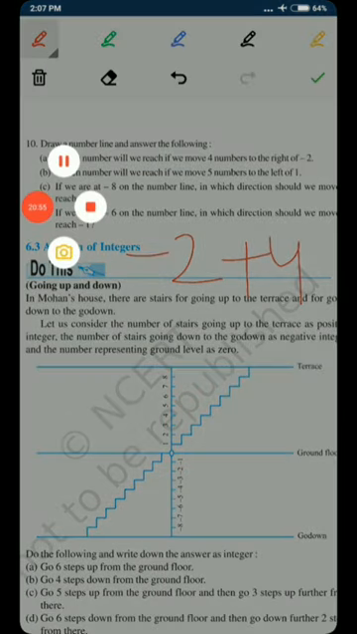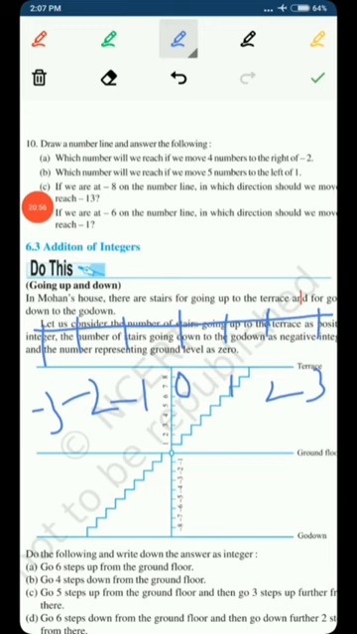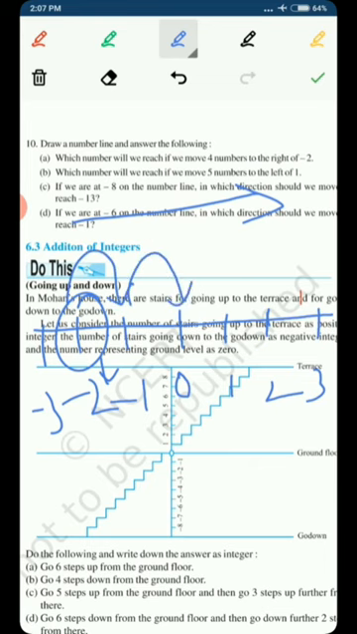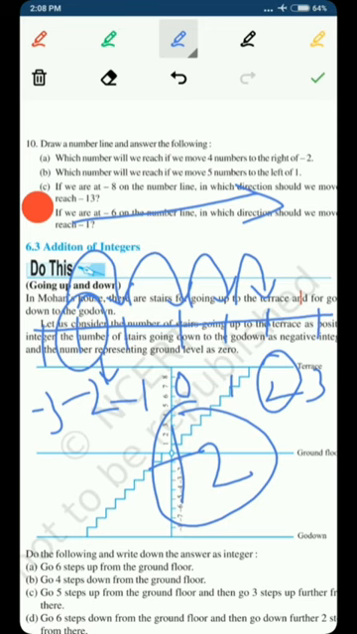So let's draw a number line first. Students, let's see the question: which number will we reach if we move 4 numbers to the right of -2. This is the -2 position, and we have to move to the right of -2. How many numbers do we have to move? We have to move 4 numbers. This is the right direction. One move, we reach -1. Second move, we reach 0. Third move, we reach 1. And in the fourth move, we reach 2. So we reach +2 when we move 4 numbers to the right of -2.